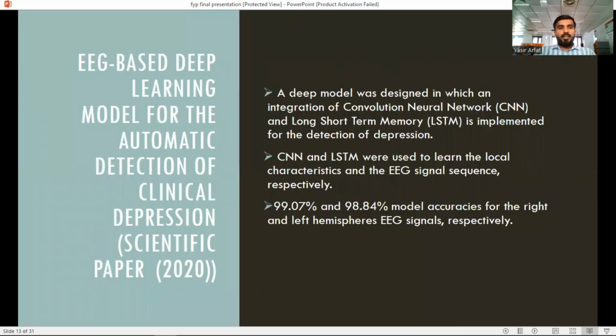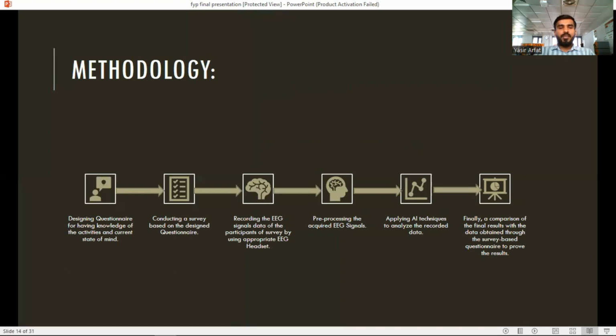And this is the EEG based deep learning model for automatic detection of clinical depression scientific paper. In this paper, a model was designed in which an integration of CNN along with LSTM was implemented for the detection of the depression.